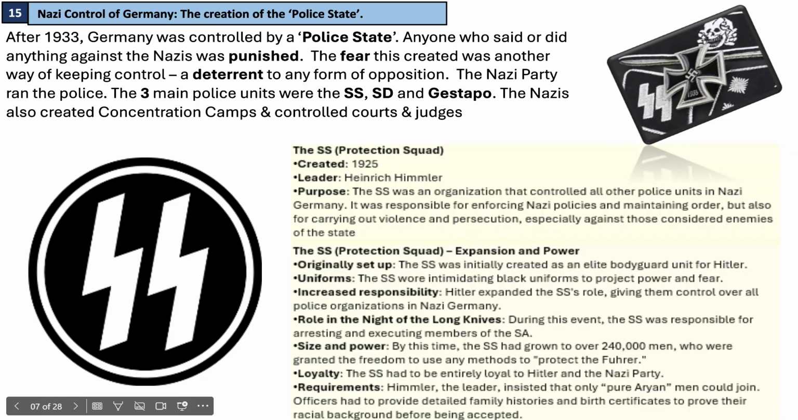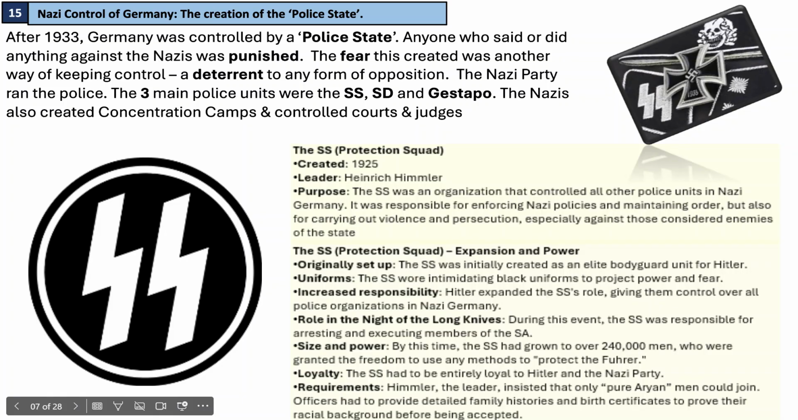SS expansion and power. So where do they go next? Basically, the role was expanded to give them control over all police organizations in Germany. They wore intimidating black uniforms to project power and fear. What do they do in the Night of the Long Knives? During this event, the SS was responsible for arresting and executing members of the SA.